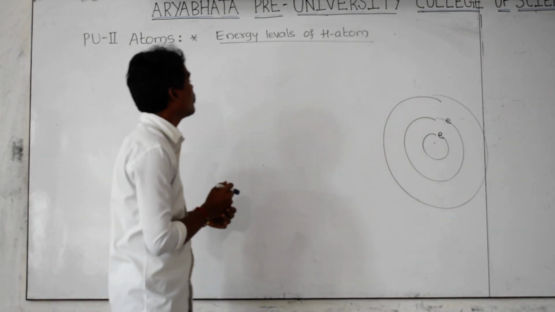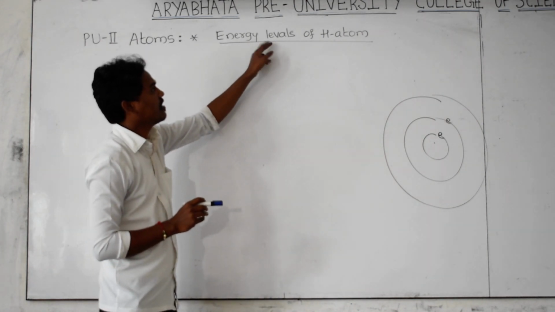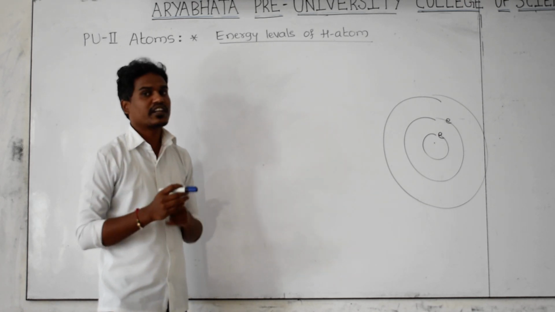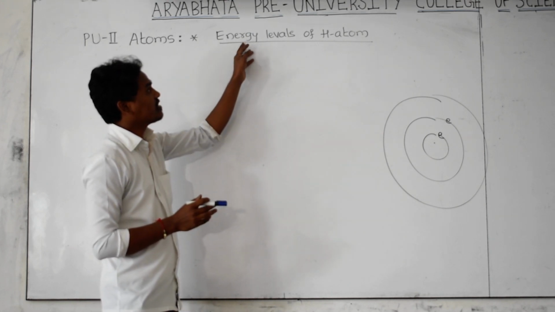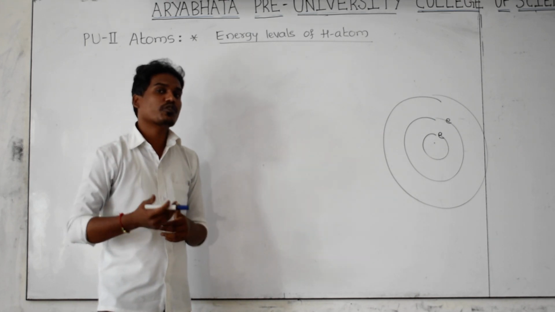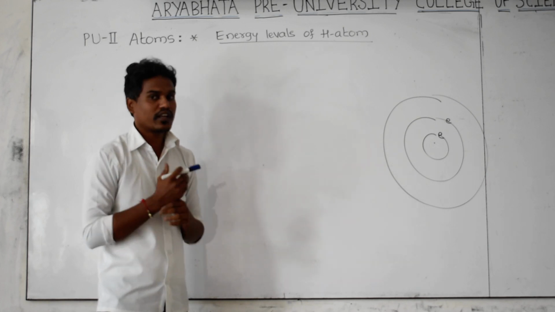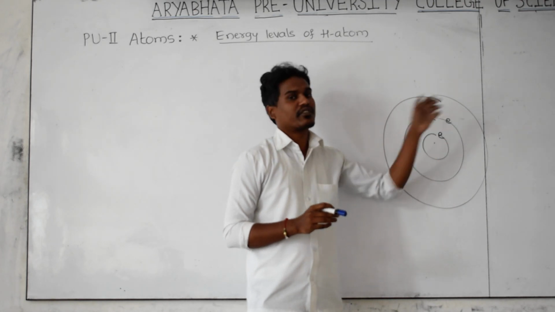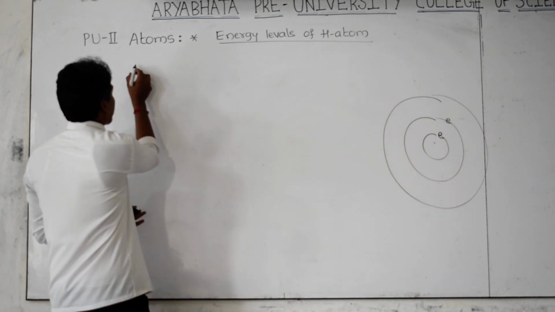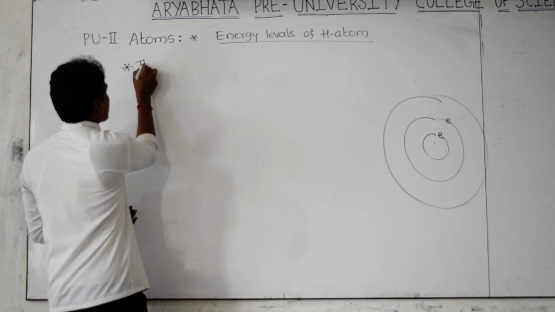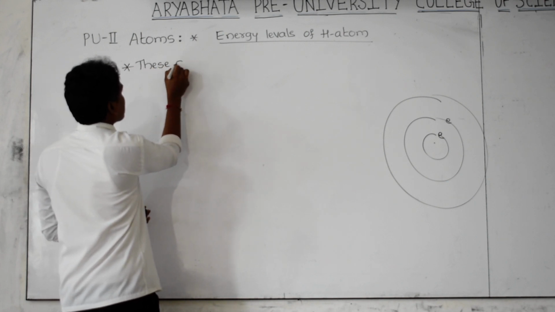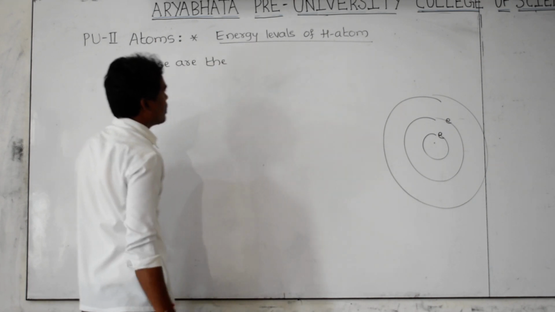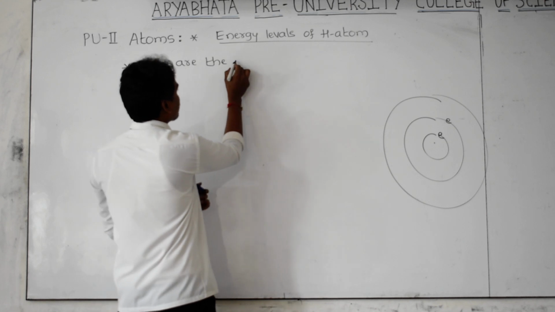So how do we define the term energy levels? Energy levels are energy diagrams. They are the diagrams used to represent the energies of the electron whenever it is revolving around the nucleus in different orbits. That's why it can be defined as: energy levels are diagrams.